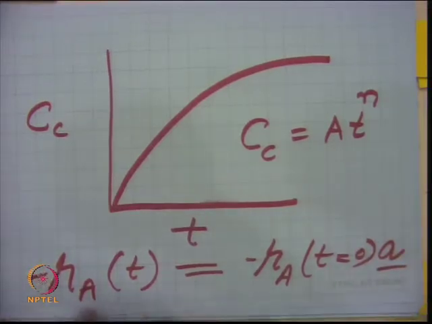So, this is the deactivation function and this is the rate when the catalyst is fresh. This is the activity A, which is generally defined in terms of minus dA by dt equal to kd times A to the power n times some feed concentration or the coke precursor concentration.